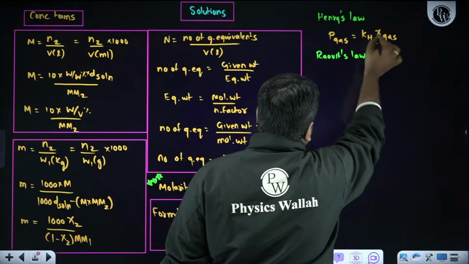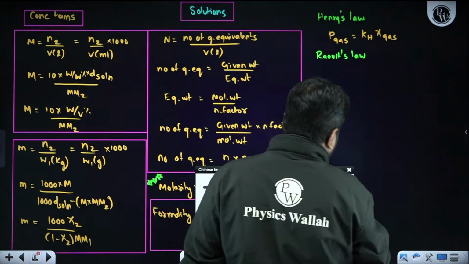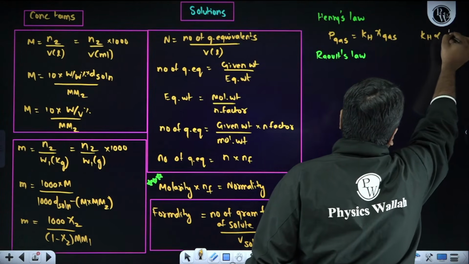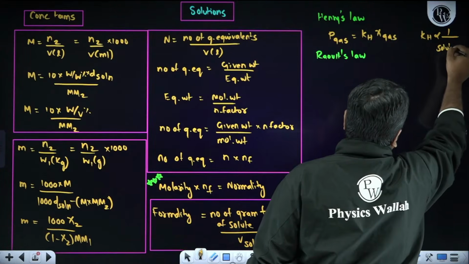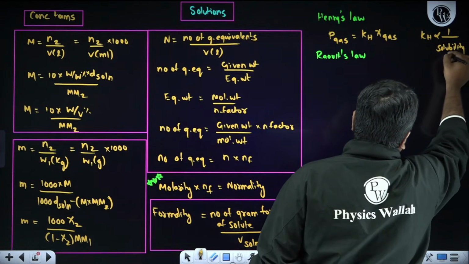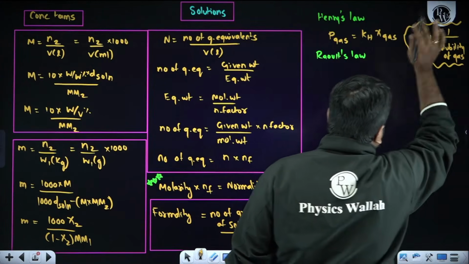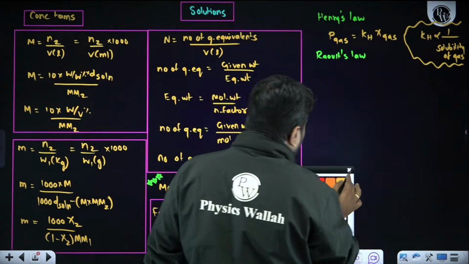Raoult's law. Remember, when it comes to solubility, if the KH value is more, the solubility of the gas will be less. That is the relationship between KH and the solubility of the gas. Now, when it comes to Raoult's law, what do we know?